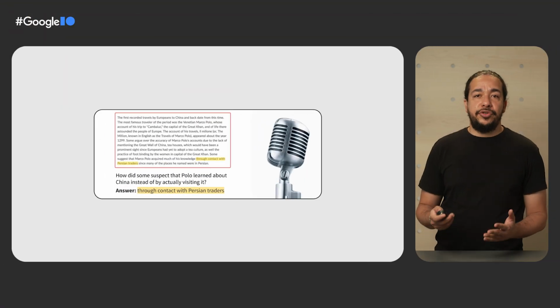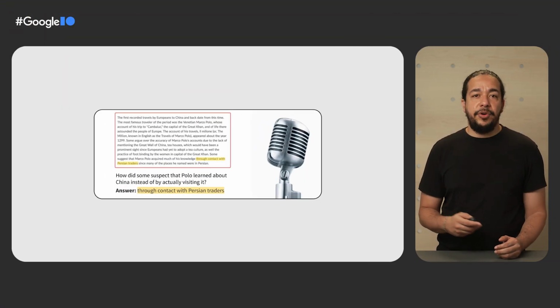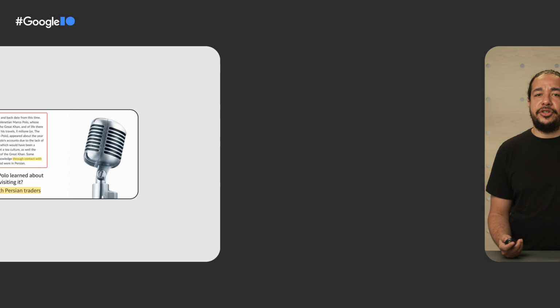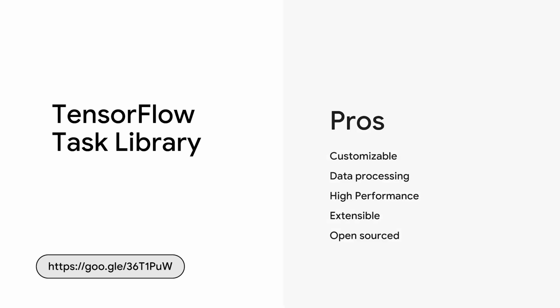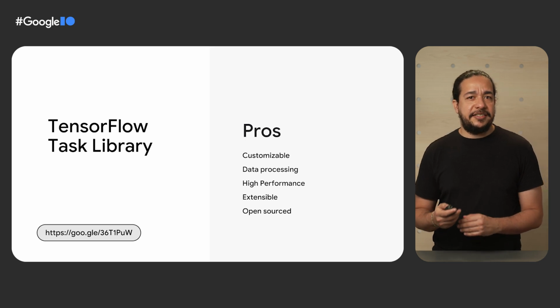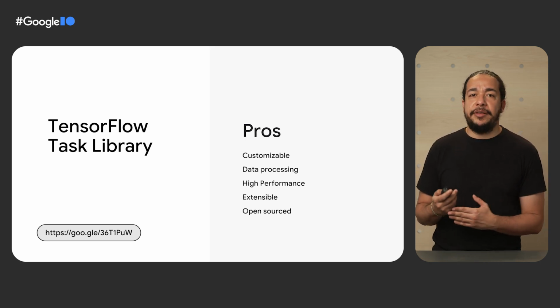But what if you want to use custom text-related models? Or what if you want to use machine learning on audio? Or even some other image-related tasks like image segmentation? Or even if you want to use some models that are too new to be supported by ML Kit? What can you do? You can use custom TensorFlow Lite models and write all the boilerplate code to integrate it in your app. Or you can just use the Task Library, which has a set of easy-to-use high-level APIs that hide the complexities of low-level code and reduce the need to write boilerplate code. This library is a set of easy-to-use task-specific APIs to help you use TensorFlow Lite models.